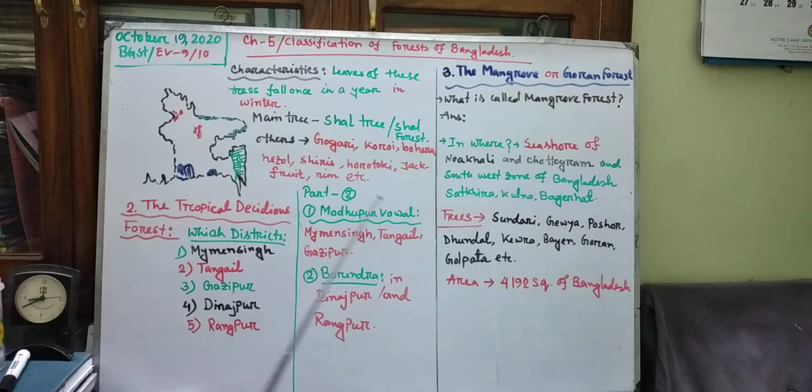That means this portion is known as Madhupur Bhawalgarh or Madhupur Bhawal forest. And this portion, that is Rangpur and Dinajpur, is known as Borendro forest. That means 2 parts, Madhupur Bhawal forest and Borendro forest. Madhupur Bhawal has 3 districts, Mymensingh, Tangail and Gazipur, and Borendro forest has 2, that is Dinajpur and Rangpur.